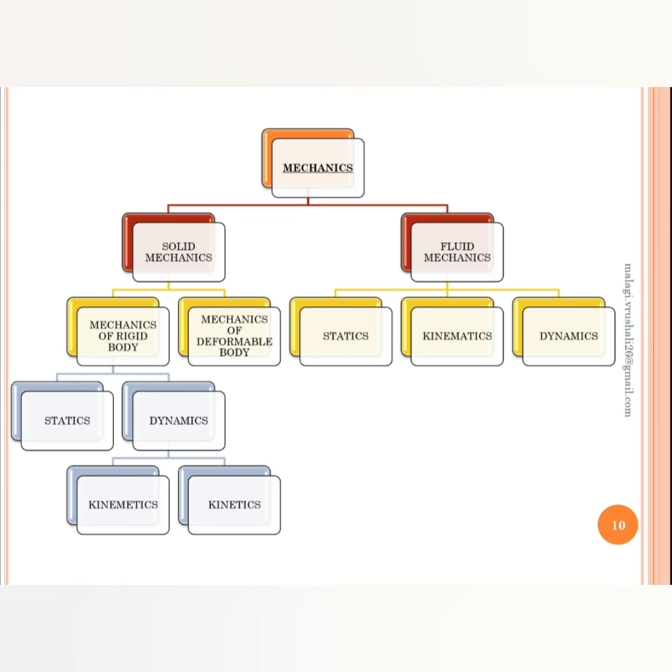So mechanics of rigid bodies is again classified into statics and dynamics. Then dynamics is again classified into kinematics and kinetics. We will study these in detail in the upcoming classes. Thank you for your patience listening.